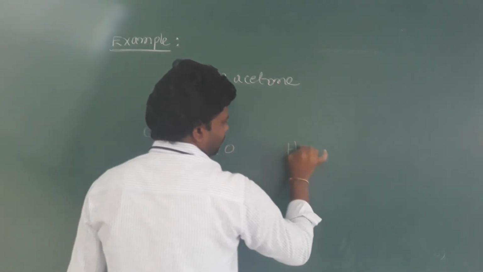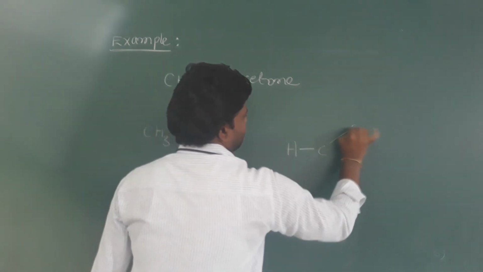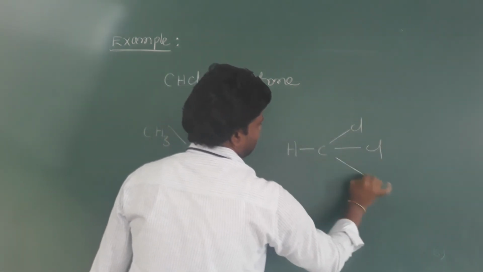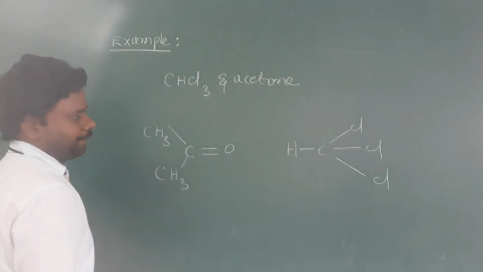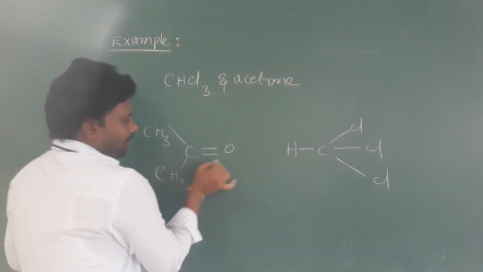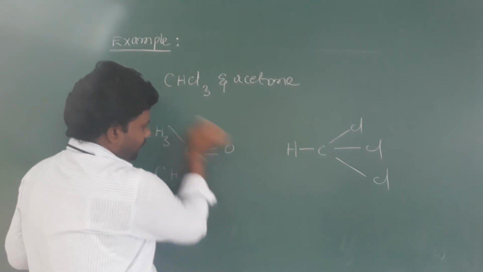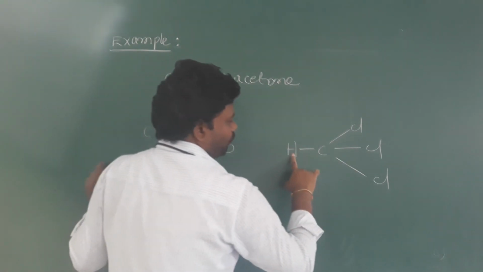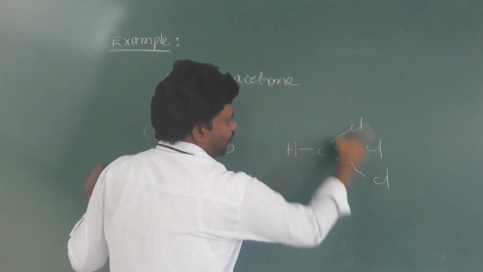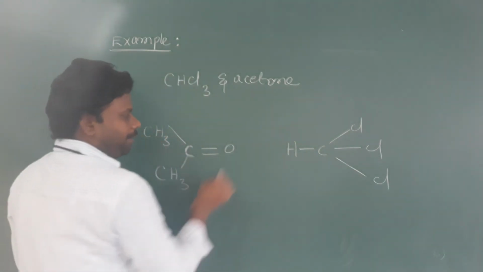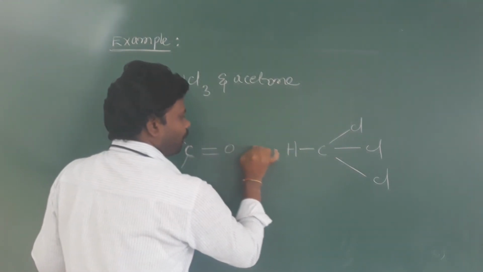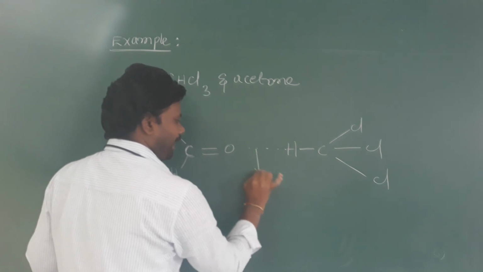Chloroform structure is HCCl3. Here there is a carbon double bond oxygen in acetone, and here a hydrogen bonded to carbon in chloroform. Between the oxygen and hydrogen, a strong bond should be formed here, that is a hydrogen bond.